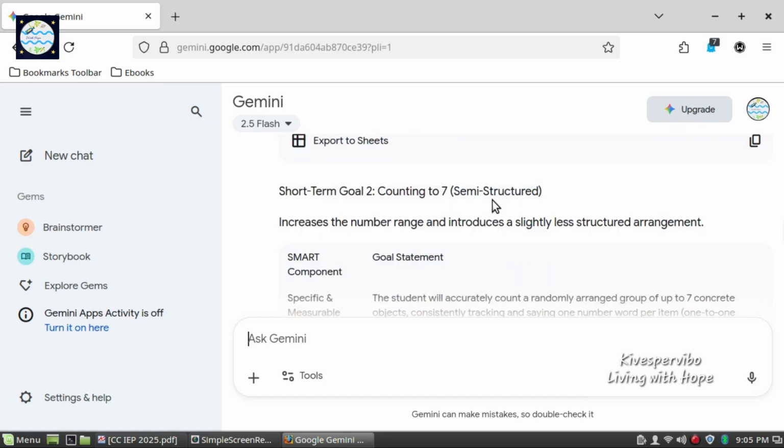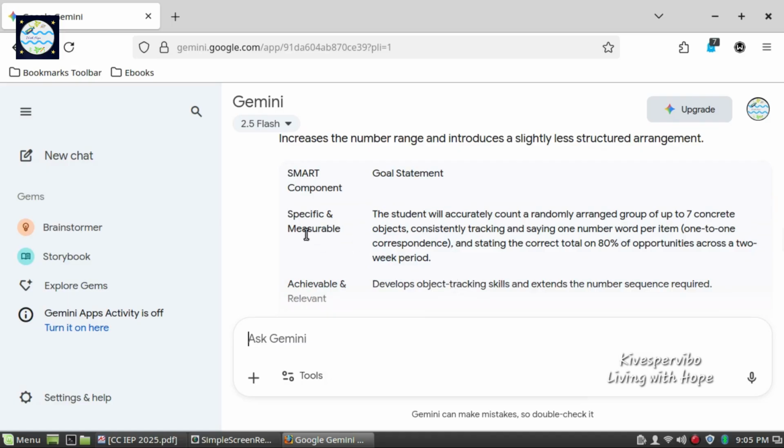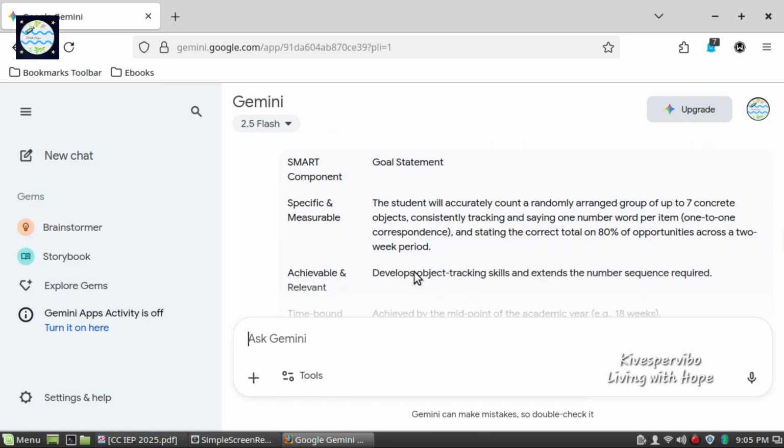For short-term goal number 2, counting to 7 in a semi-structured setting, the focus is on increasing the number range and introducing a slightly less structured arrangement. Under the SMART component Specific and Measurable, we have the goal statement: the student will accurately count a randomly arranged group of up to 7 concrete objects, consistently tracking and saying one number word per item, that is, with one-to-one correspondence, and stating the correct total number on 80% of opportunities across a 2-week period.